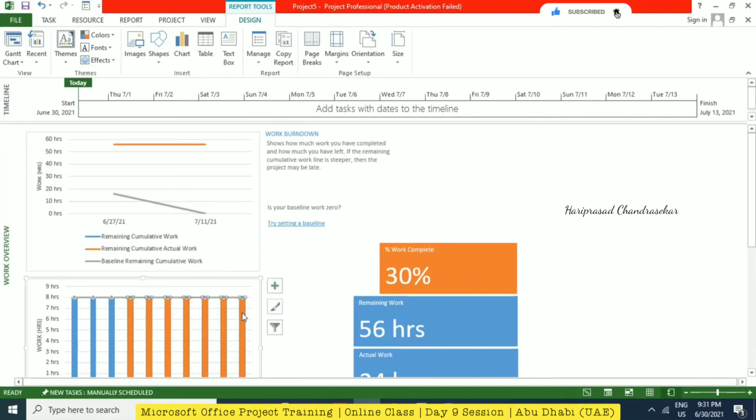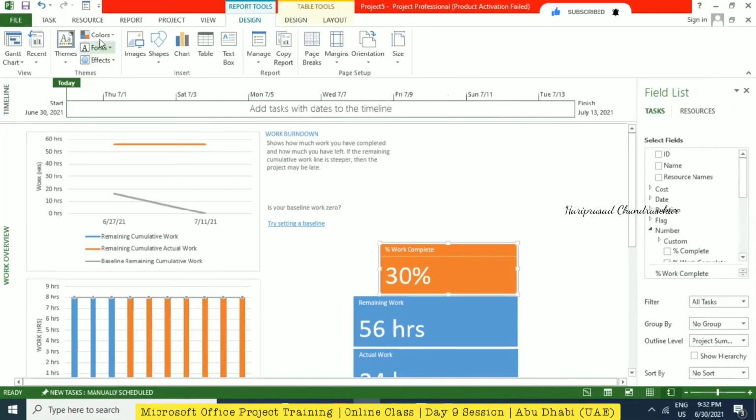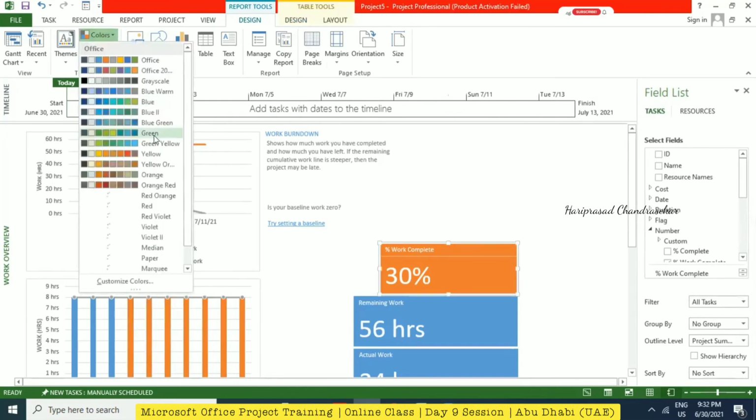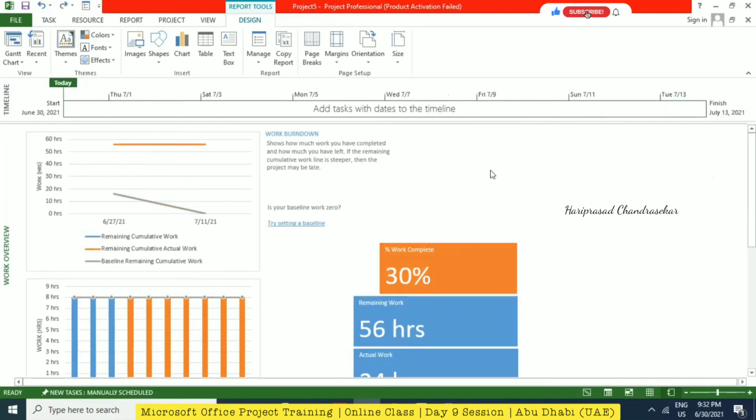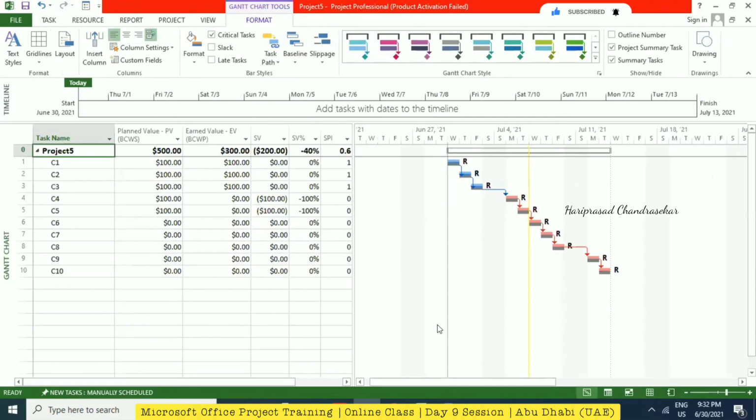Yeah, exactly. See, even the colors, everything we can change now from here. Like what we used to do in PowerPoint or MS Word, we can do in MS Project also. But I think I need some time to practice this in real life.